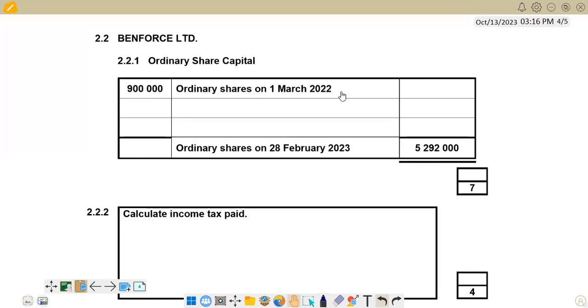So what we want to check in the question is, do we have the value for ordinary shares at the beginning on the list of balances? Then we are going to put it here. Then we check for issues and repurchases that were done during the year. And remember, we have to take note of which one started first, the repurchase or the issue, and we enter that one first so that we make our adjustments correctly. So we go back to our question to check that.